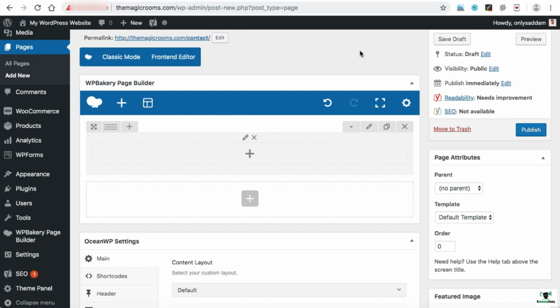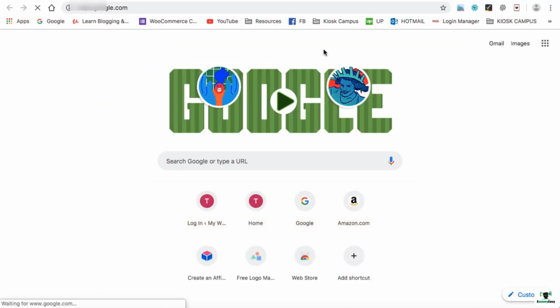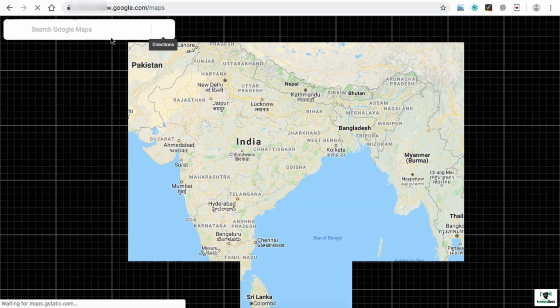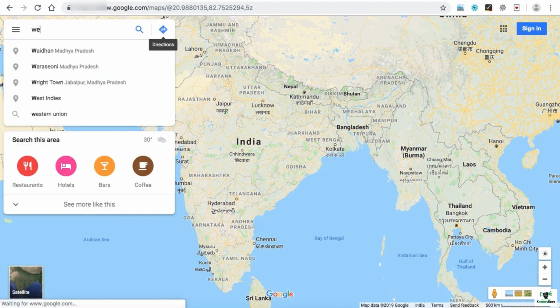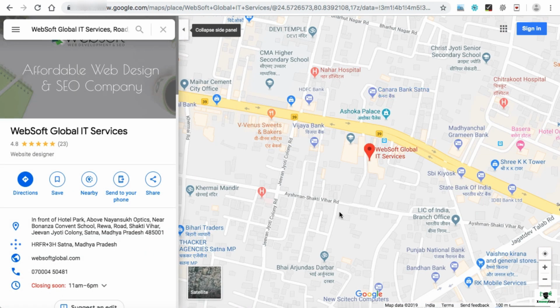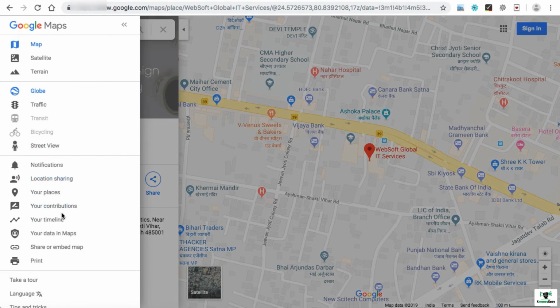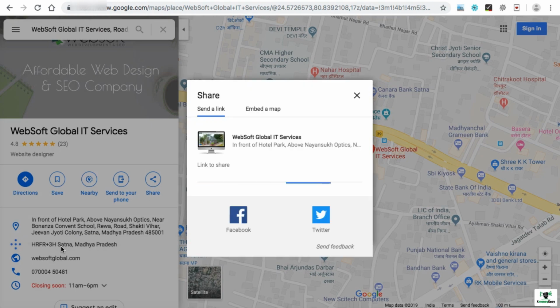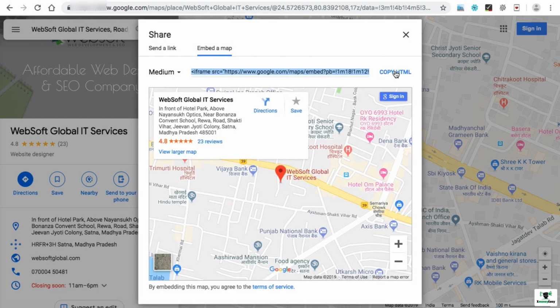In order to get the Google Map, simply open the website maps.google.com. This is just for your demonstration purpose, so I'm just adding my business Google Map into the website, like this, WebSoft Global IT Services. So it appears over here. Now, if we want to embed this map into the contact page, you can see these little three lines. Click on it, then go to share and embed map. Here we have send a link and embed a map. Click on embed a map, then click on copy HTML. So this code has been copied.